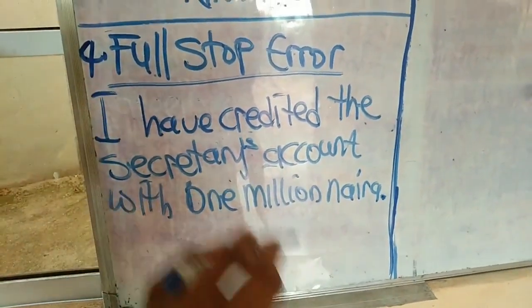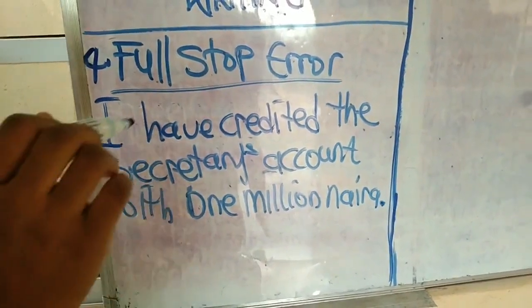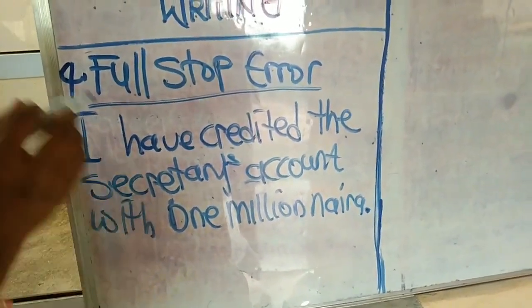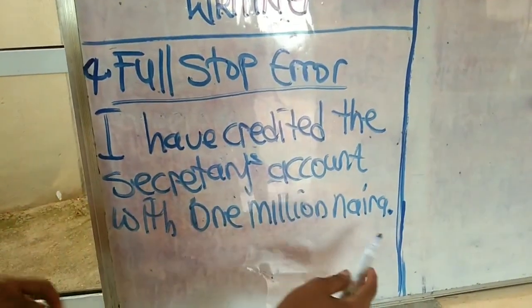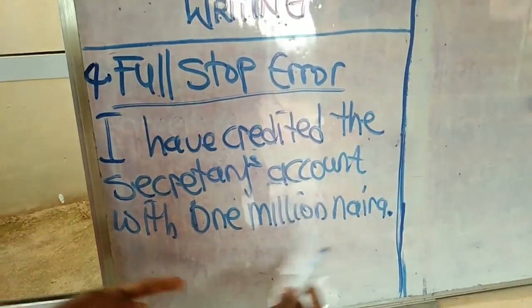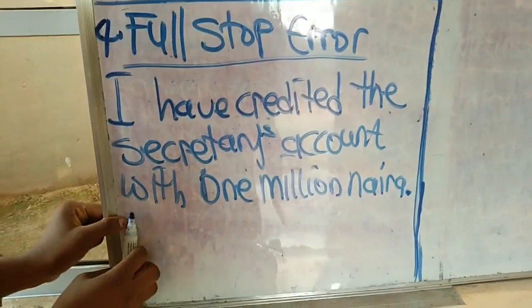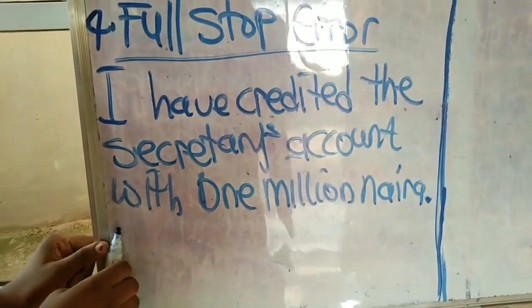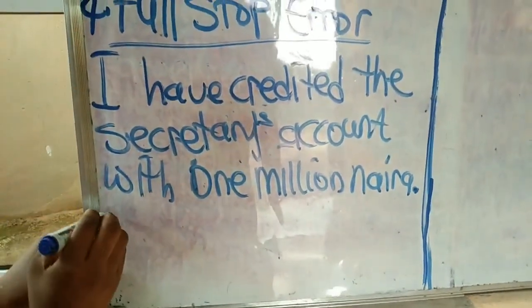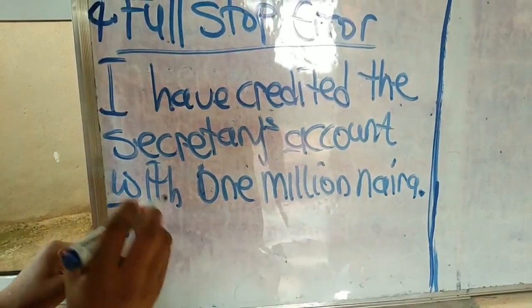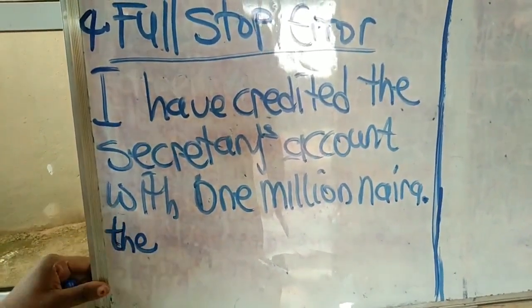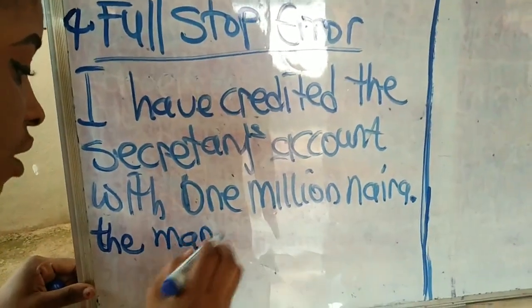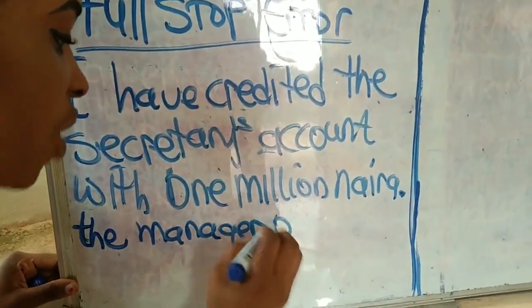Now another mistake that people make with the writing that is still applicable to the full stop error is that after a full stop, the next letter of the word that you're going to write begins with a capital letter. Maybe some people write like this, they use a small letter T. The manager ordered it.